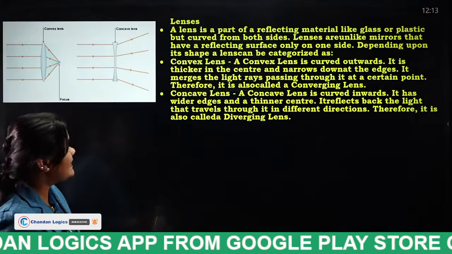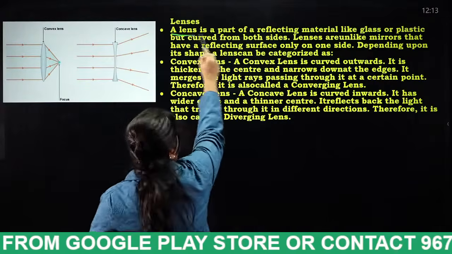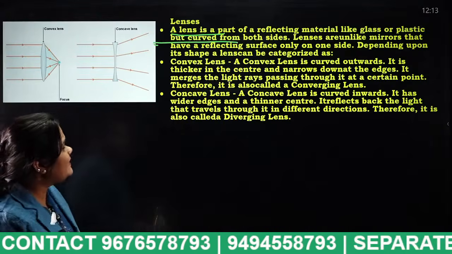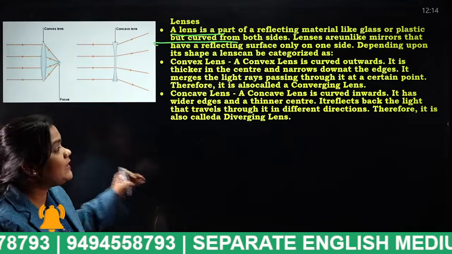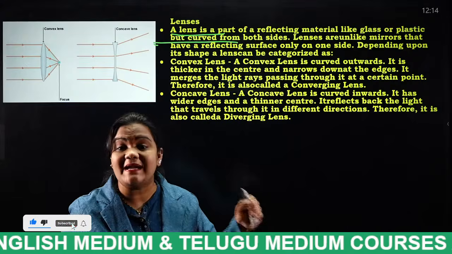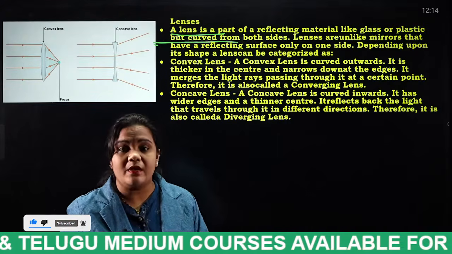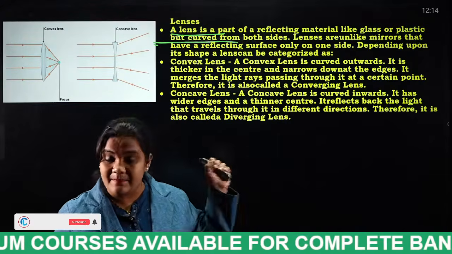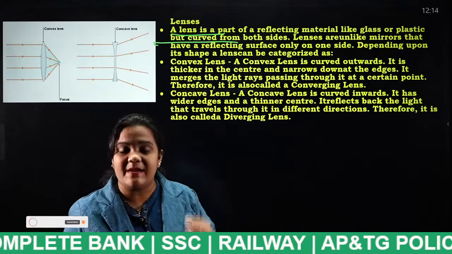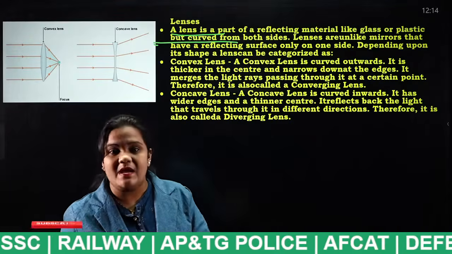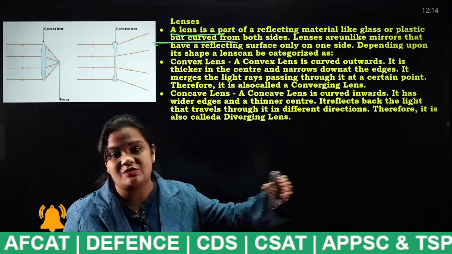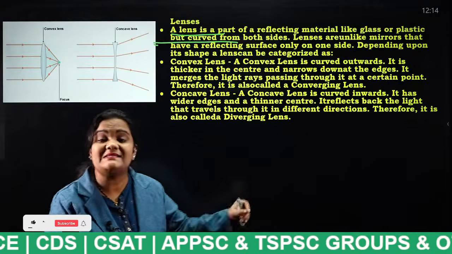So what is a lens? A lens is a piece of transparent material like glass or plastic but curved on both sides. Lenses are unlike mirrors that have a reflecting surface only on one side. Did you understand the difference between a lens and a mirror? The mirror reflects only on one side. When it comes to a lens, on both sides the reflections will be there. That is the difference between a lens and a mirror.